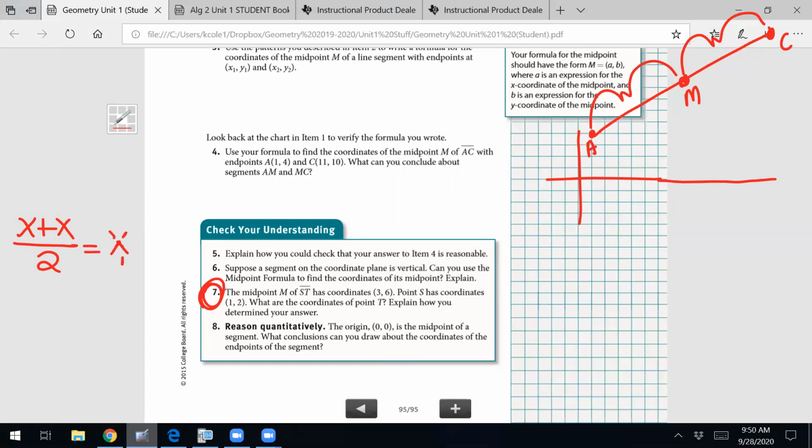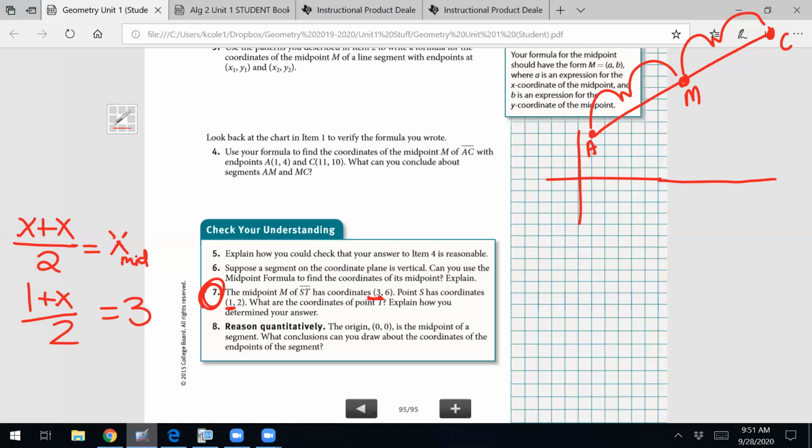Okay, this is my midpoint. What I already know is that the x of the midpoint is 3, so I know it's going to equal 3. I also know one of the x's, so I can have 1 plus x divided by 2 equals 3. You can see I'm only focusing on the x's right now. I can't look at the y's. I know one of my x's that are my endpoints, and I know the x of the midpoint. Then you just solve this algebraically.